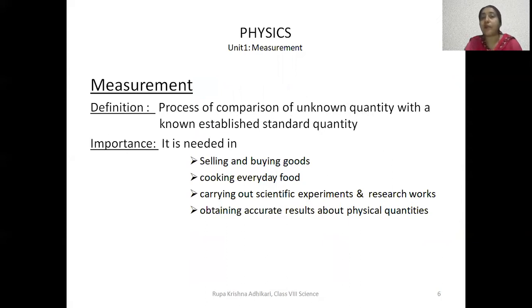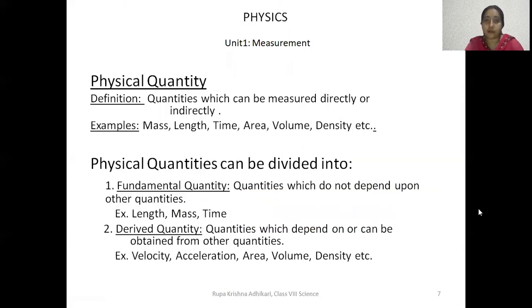Now, why is it important? Of course, it is needed in selling and buying goods. For cooking everyday food, the amount of salt needed, the amount of water required to let it cook, etc. Similarly, for carrying out scientific experiments and research works, obtaining accurate results about physical quantities, etc., we need measurement.